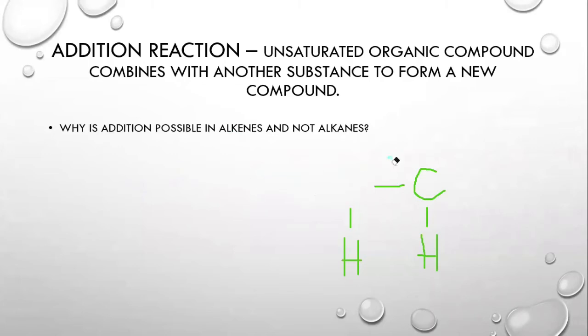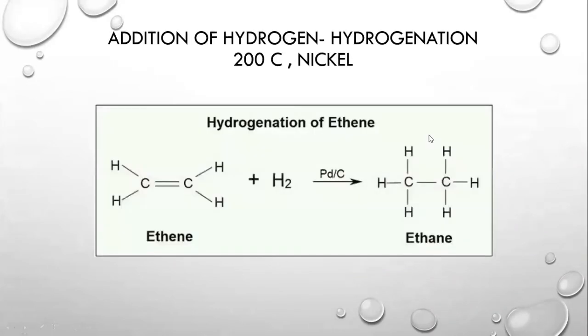Now every addition that we're going to study is dependent on this mechanism, so you need to keep this in mind. Now addition of hydrogen is the first kind of reaction that we have, which is also known as hydrogenation. There are two conditions for this reaction. The first is that it takes place best at 200 degrees Celsius, and nickel is the catalyst that is used.